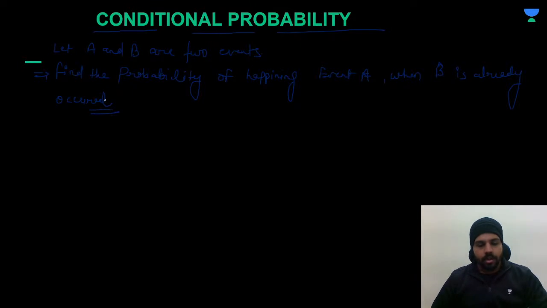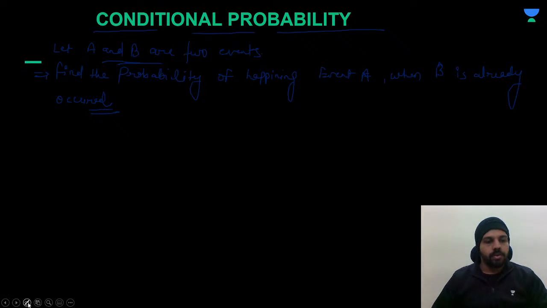Understood? So it means that when you are having two events, if A and B are two events, we have to find the probability of event A, but there's a condition that event B has already occurred. So this is a part of conditional probability.